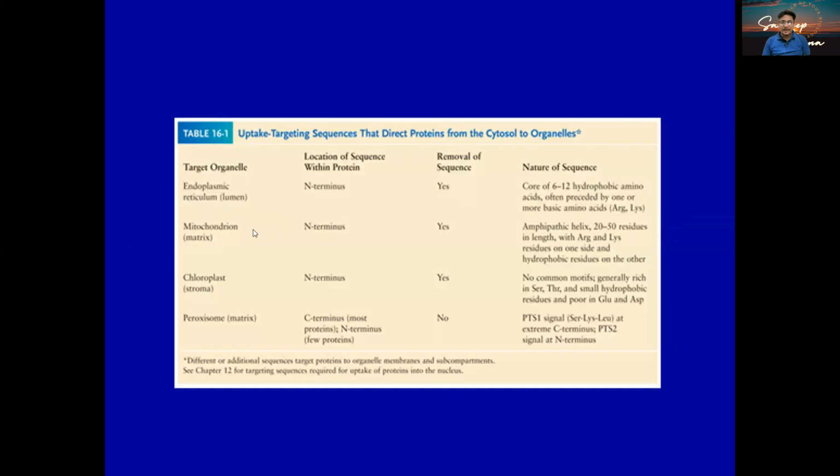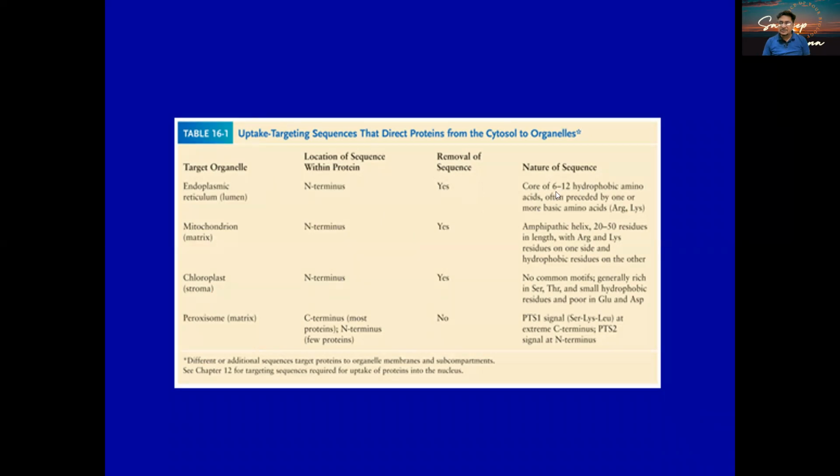Now, there are a few places where it is going to be. If you look at any protein, it has two termini, the N terminus and the C terminus. Most cell organelles will have a signal present on the N terminus, except the peroxisome, where it is going to be the C terminus. In other cases, especially the ER, mitochondria, and the chloroplast, this signal is going to be removed. But in the peroxisome case, it is going to be an integral part of the protein. So today we'll be focusing more on the endoplasmic reticulum.